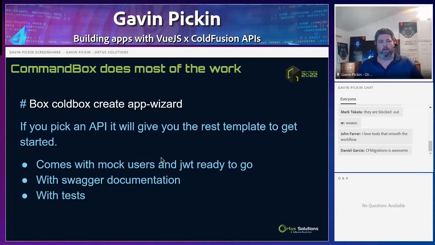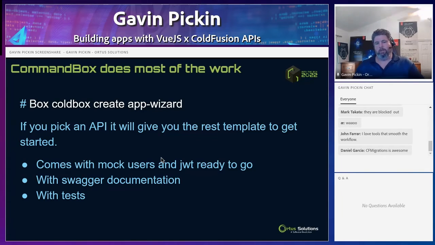So we want to start our API. Great thing is, CommandBox does most of the work. In CommandBox, most people know that if you have CommandBox, you can start a server. But the other thing it has is a bunch of commands. And so inside of CommandBox, you can run a command called coldbox create. And if you do create app wizard, it'll give you a little wizard that'll walk through creating an app. It'll ask you, is this an API?